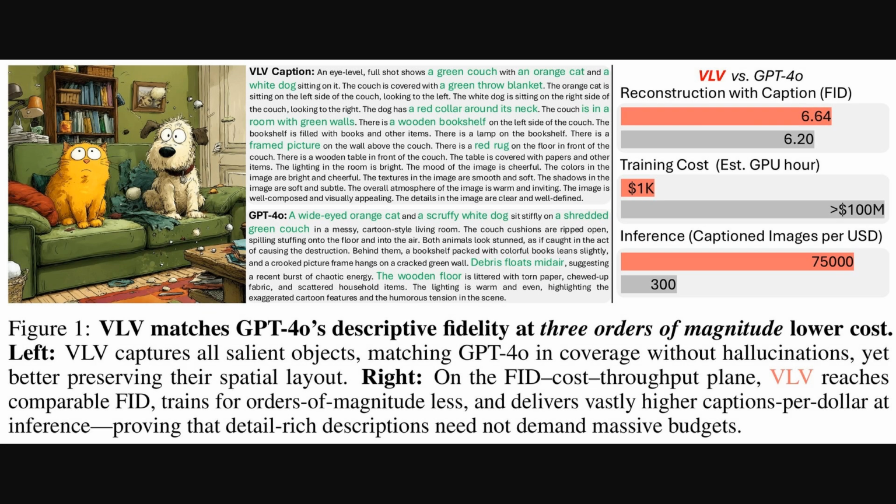Alright, so the first figure really hammers home these claims. On one side, you see a cartoon image, and the caption from the new Vision Language Vision Model, or VLV, is incredibly detailed and accurate, right on par with GPT-4o. Then, the charts on the right compare performance and cost. Their quality scores, measured by Fréchet inception distance, which basically tells you how well a caption represents an image, are nearly identical. But the training cost is astonishing, under $1,000 for VLV compared to an estimated 100 million plus. And the efficiency for generating new captions is just off the charts.